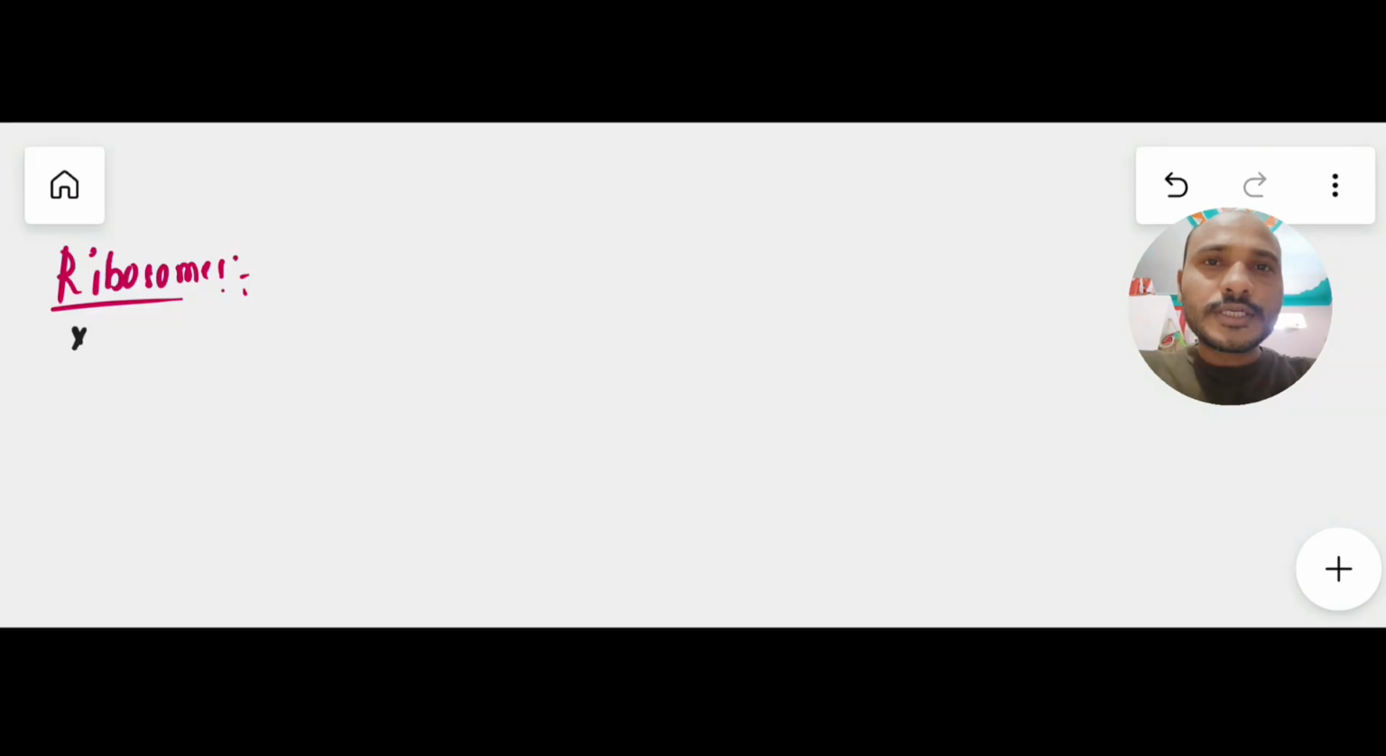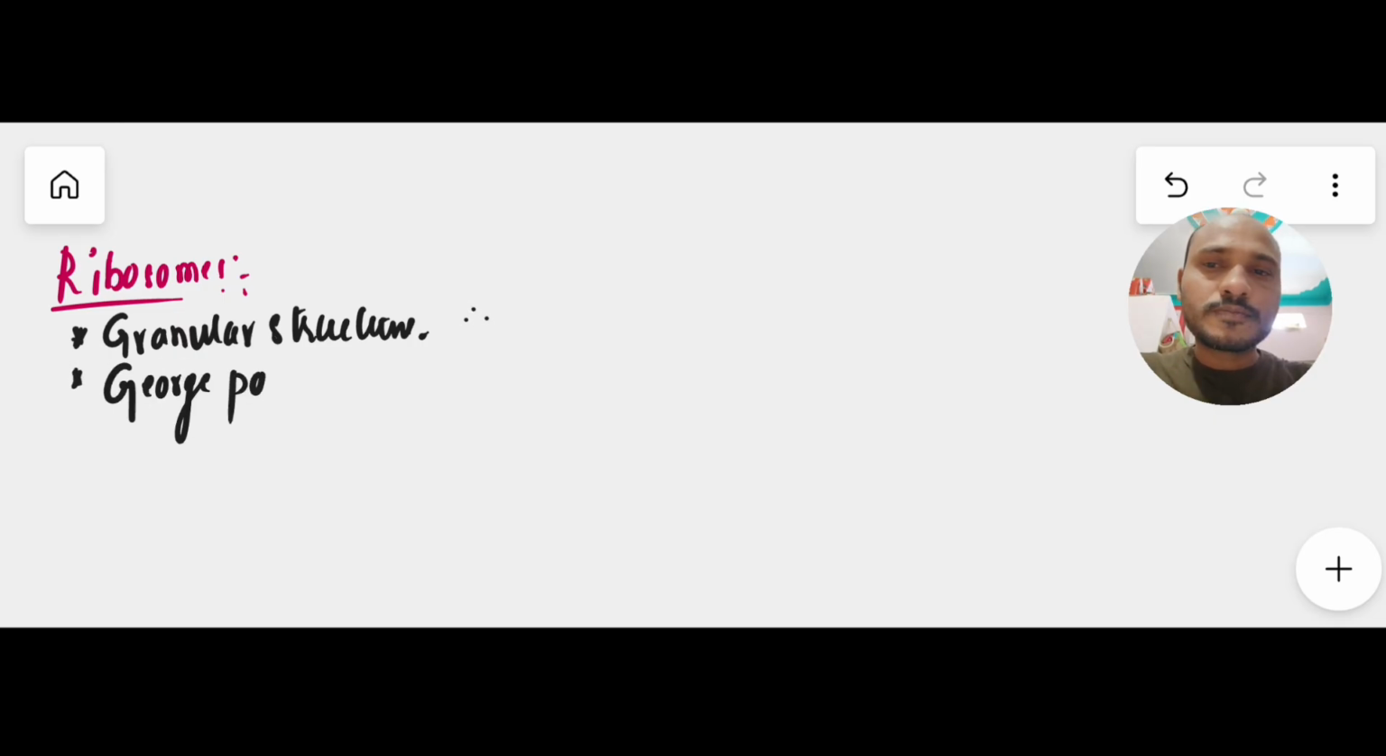Good morning, everyone. Today's topic is the ribosome, its structure and its types. Generally, ribosomes are granular structures. Granular structure means spherical structures, like granules. Ribosomes were discovered by George Palade in 1953.